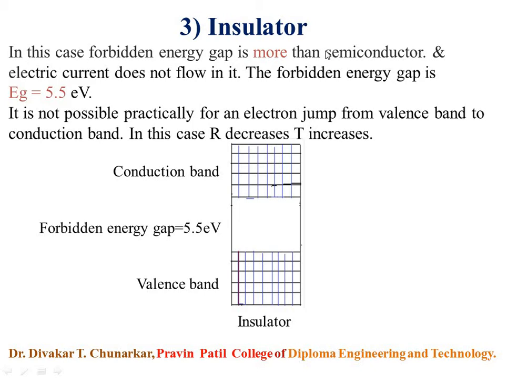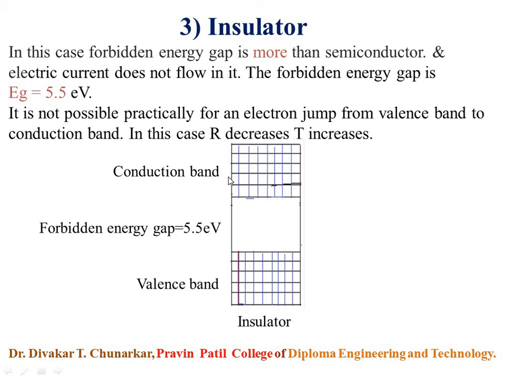In the insulator, electric current does not flow because there are no free electrons or no excess of electrons. Insulator does not consist of free electrons, and therefore electric current does not flow in the insulator. Therefore, the forbidden energy gap of insulator is 5.5 electron volt.